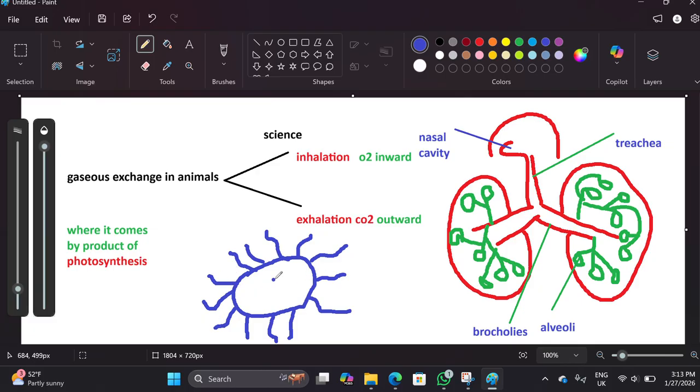So this is the structure of a bacterium, and you can check that it has circular DNA present in the middle. It also has ribosomes, and a circular plasmid, which is extra DNA. All right.